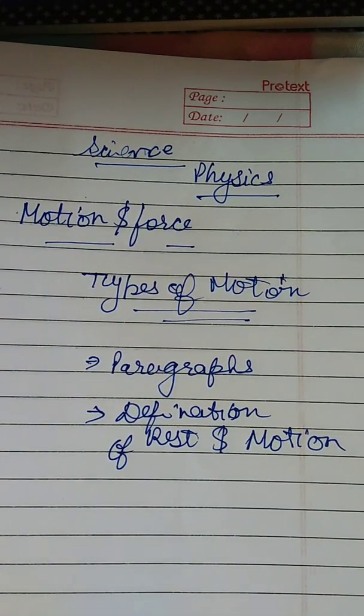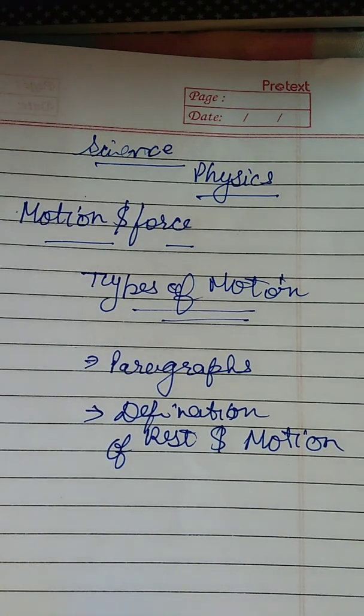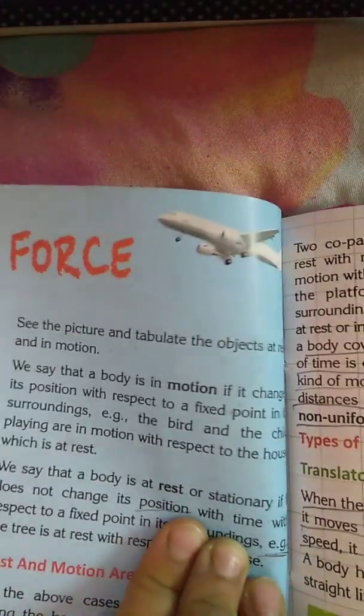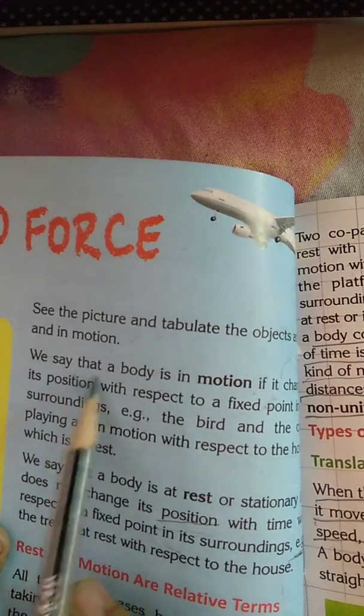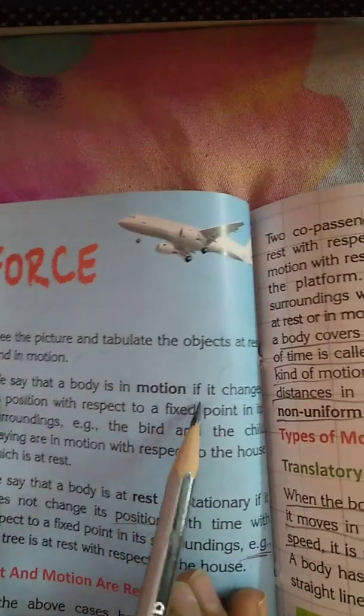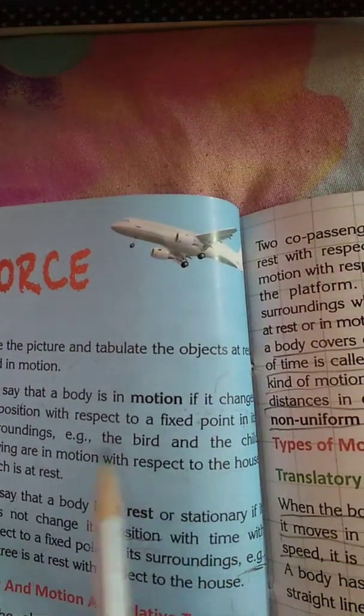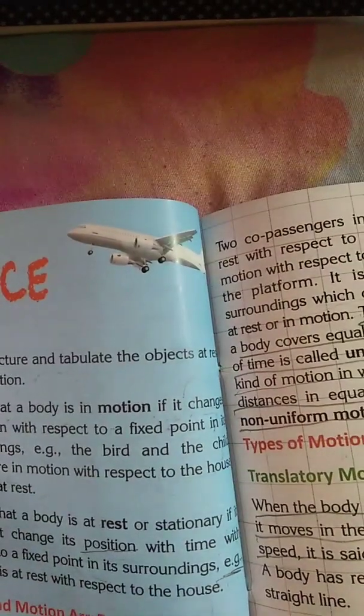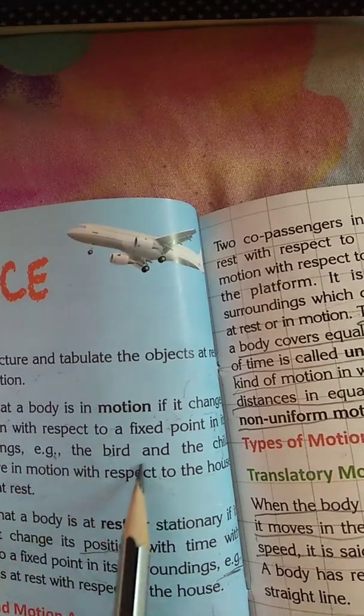First of all, we'll discuss the paragraph of rest and motion. What is rest? What is motion? Let's come first to rest. We'll start with this paragraph. We say that a body is in motion if it changes its position with respect to a fixed point in its surroundings.